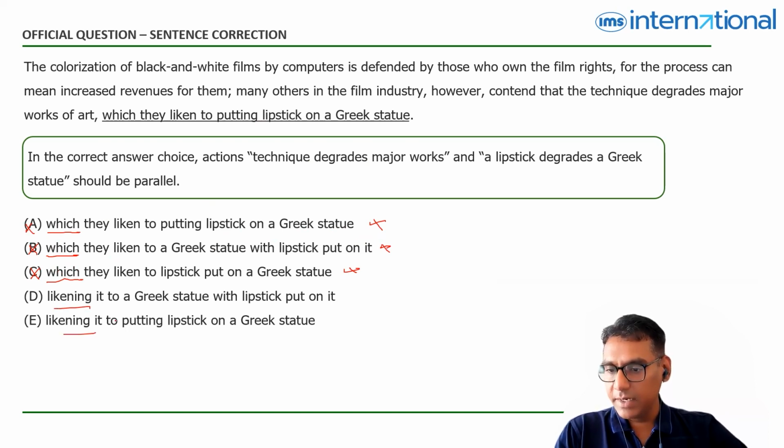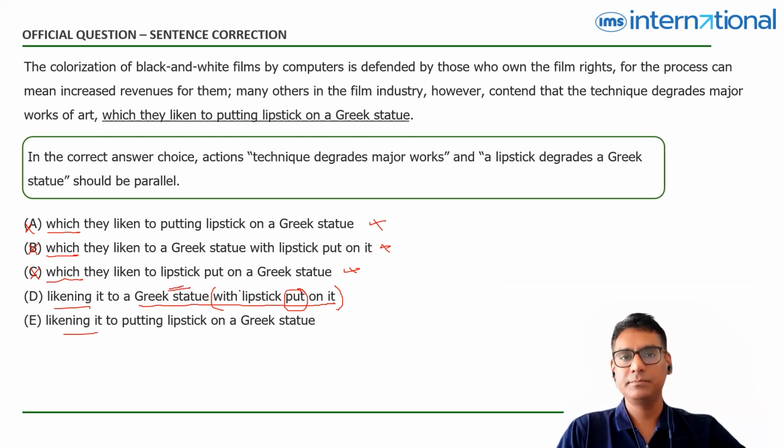Okay, likening it. Now, if I just look at D versus E, what do I get? Likening it to a Greek statue with lipstick. Now this lipstick part, there's no action here. That word putting is not put in an action form. So it's basically a Greek statue with lipstick.